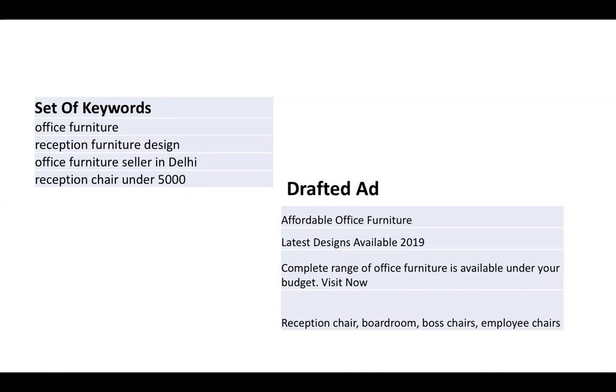And the third thing is you are creating desire. So how can you create desire? Complete range of office furniture is available under your budget, right? This is something which may or may not be provided by any other seller, but this line may interest people, right? May generate interest in people. And fourth is visit now, which is the call to action. And later you can add further information, what kind of chairs you have, right? Designs and all extra information. Fine.